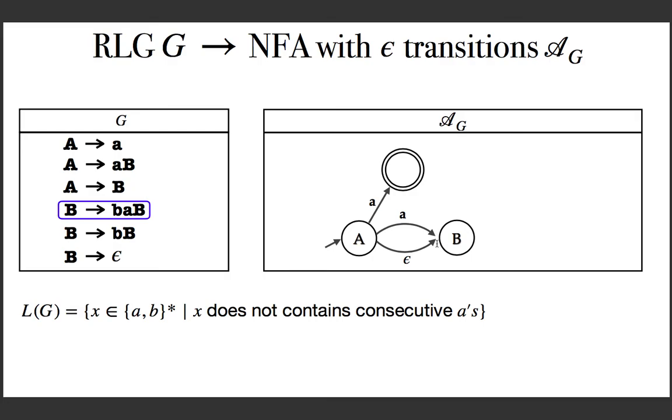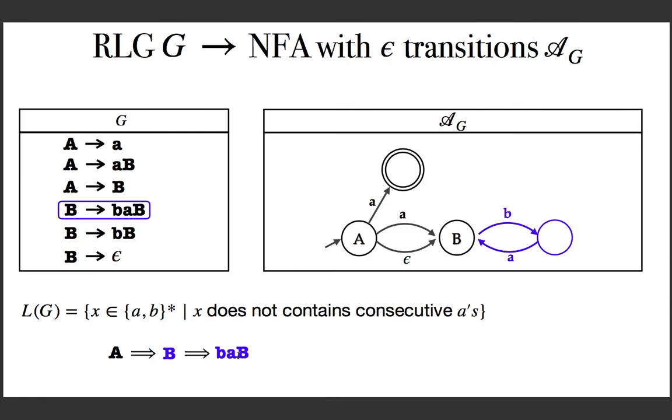Now the next production, B goes to bAB. Note that B is not the start symbol. Assume you are at this stage of the derivation, meaning that by applying production number 3 you have already derived this part. Now this rule tells you that you can replace this capital B with small b, small a, B. So B is replaced with ba followed by B, which is more than one symbol, so you need a path from the state for B to the state for B again, with the label ba.